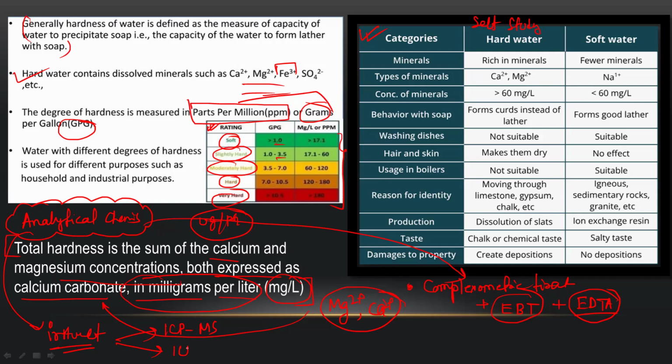Another one is ICP optical emission spectroscopy, or ICP atomic emission spectroscopy. With these two techniques, you can instrumentally analyze the hardness of water and report how hard your water is. So the discussion is complete, and you have a holistic idea about hardness and softness of water.